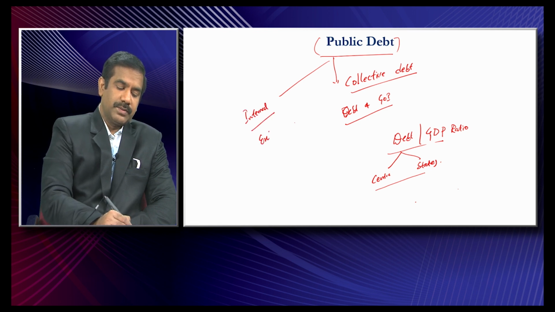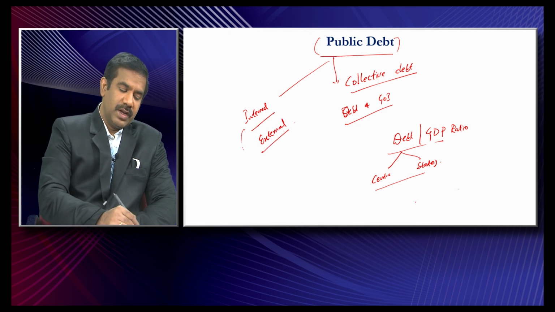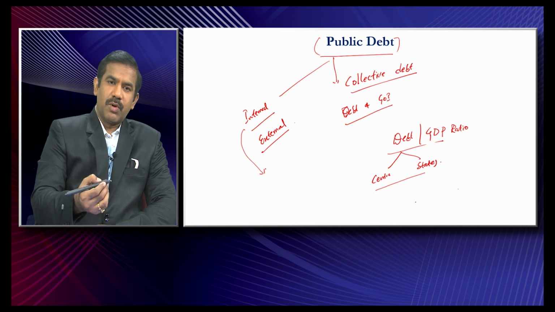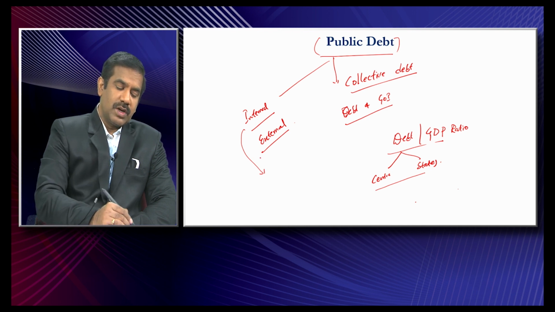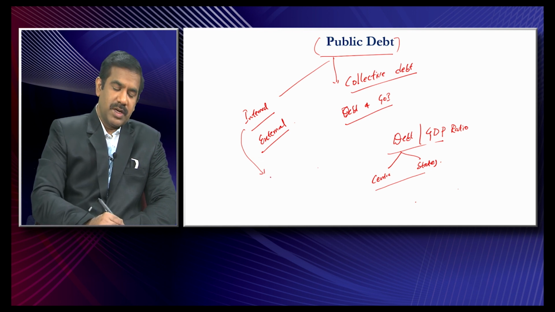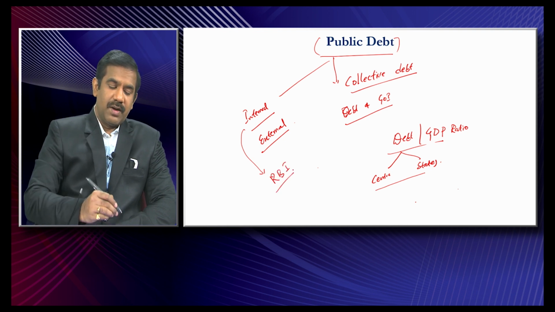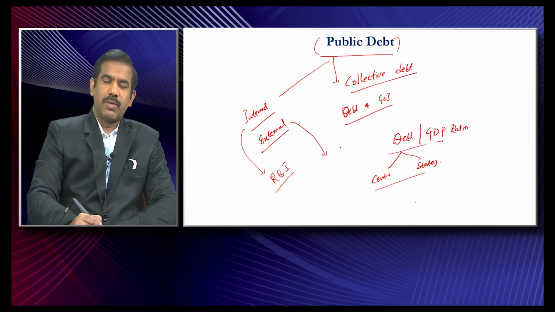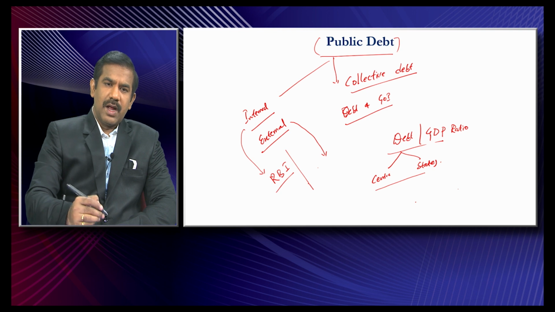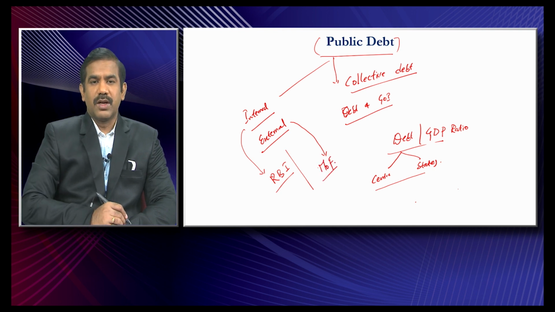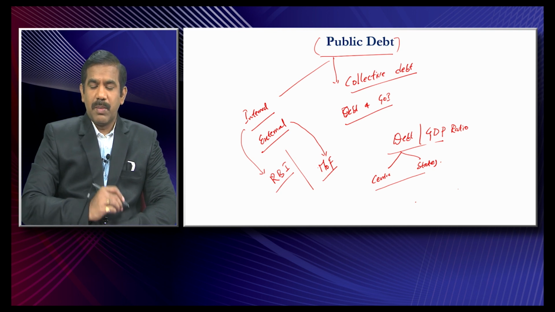internal debt and external debt. If you are borrowing money within India, we call it internal debt, and in India internal debt management is done by RBI. So in India, who manages the internal debt? RBI. And when the government borrows money to meet its expenses from abroad, that proportional component is what we call external debt. In India, when it comes to external debt, it is the Ministry of Finance that takes care of it. So public debt is simply the collective debt of the people of this country.